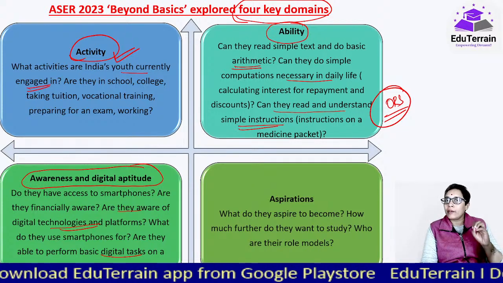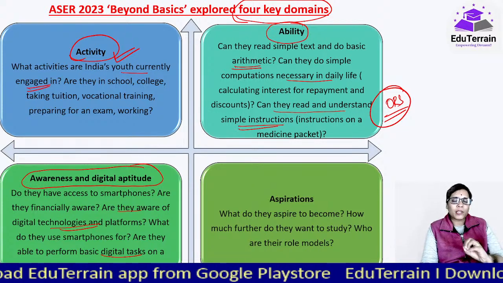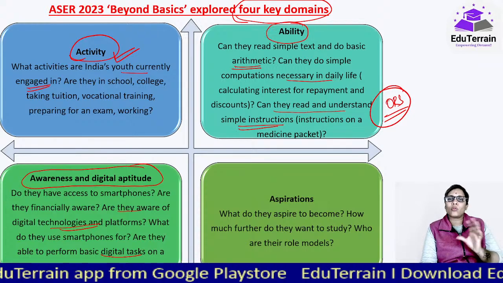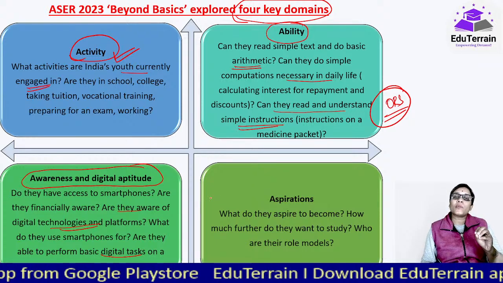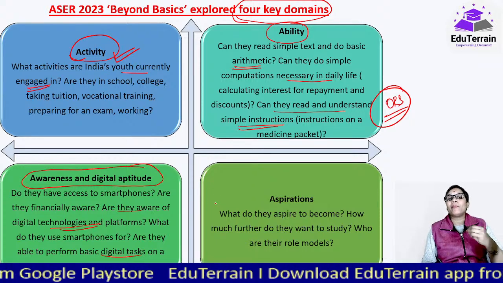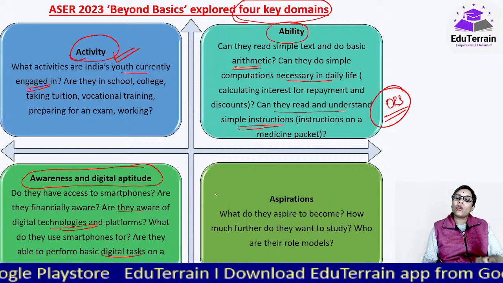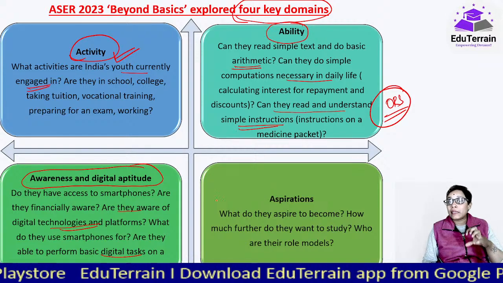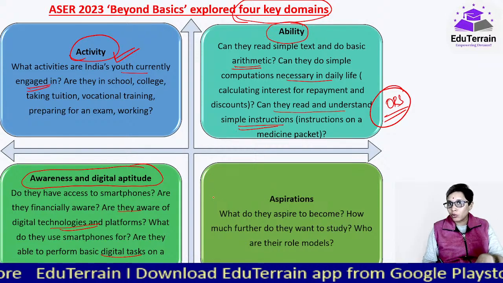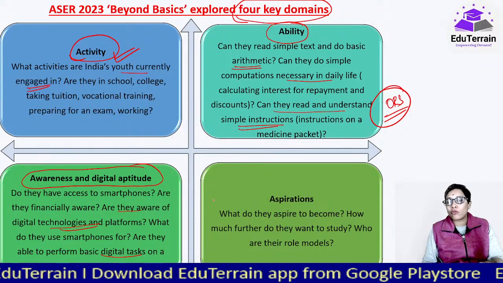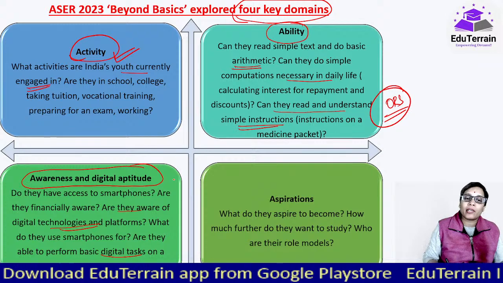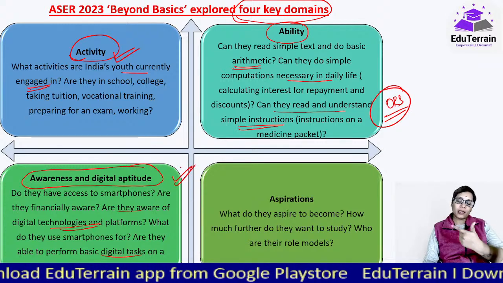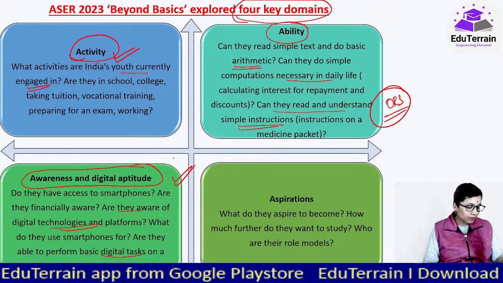All in all, it was observed that the majority of them were able to do close to 70% or so, but males were able to do it better when compared to females. Why? Because the youth who were having smartphones or at least access to smartphones were majorly males. What is the percentage? In some time I'll tell you.